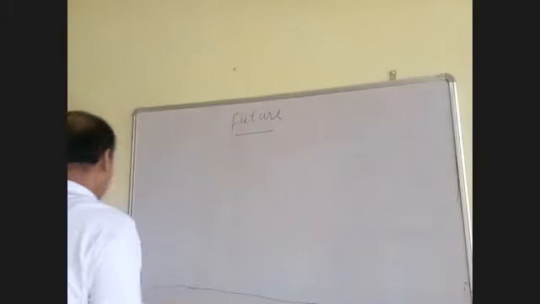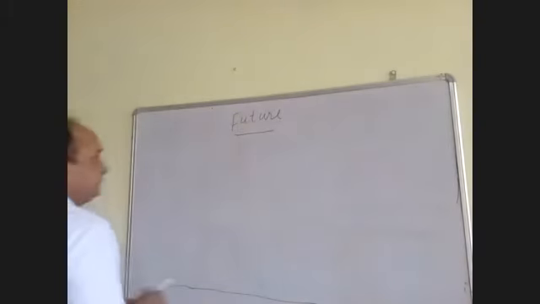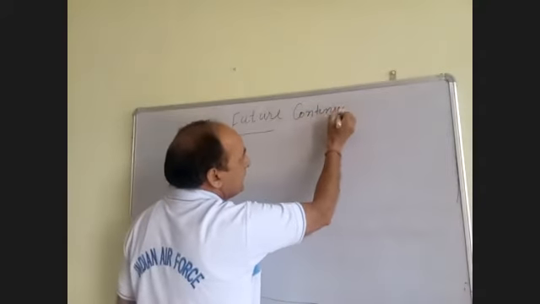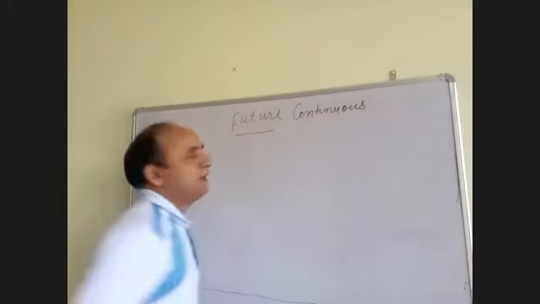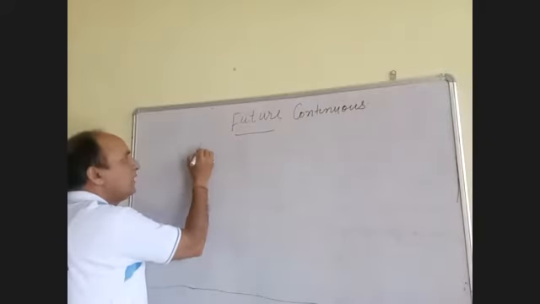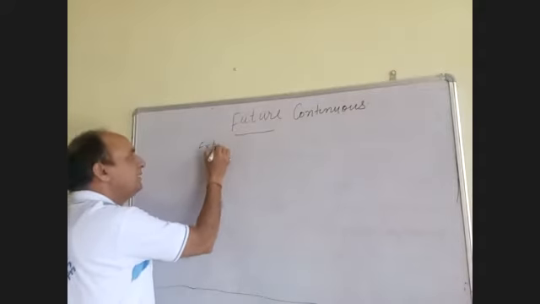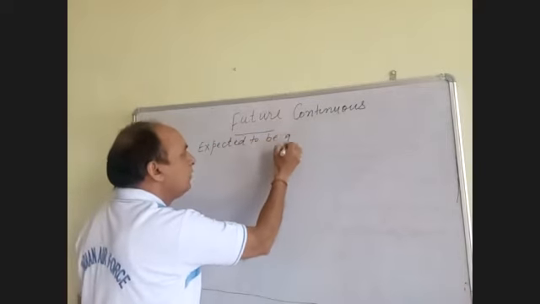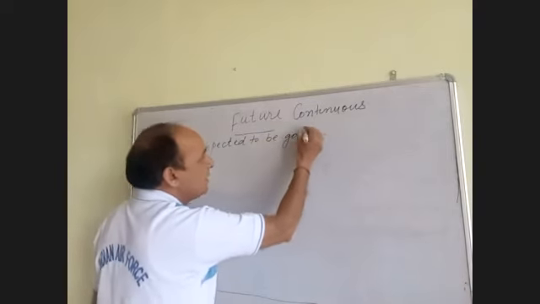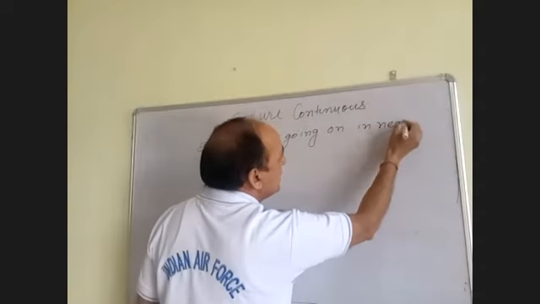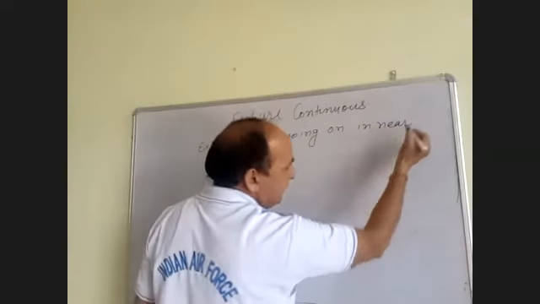Future continuous. In future continuous, any action expected to be going on in near future, at a particular time.